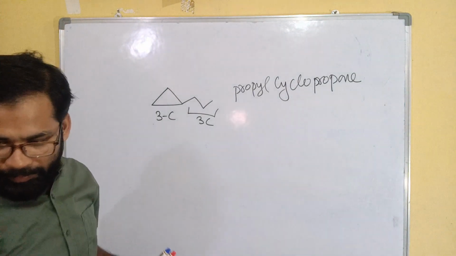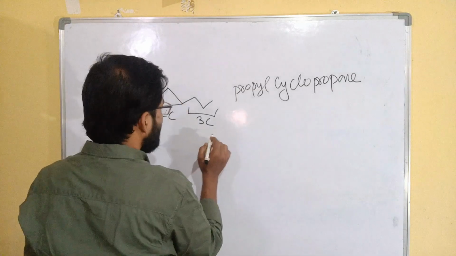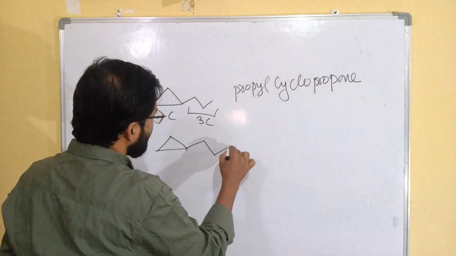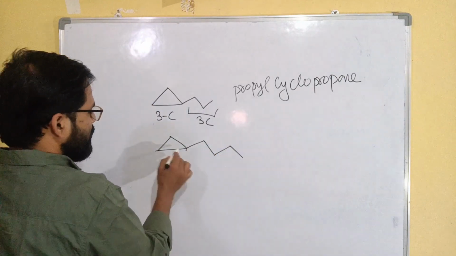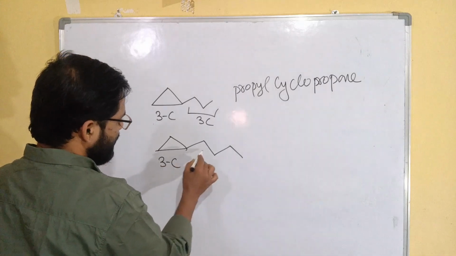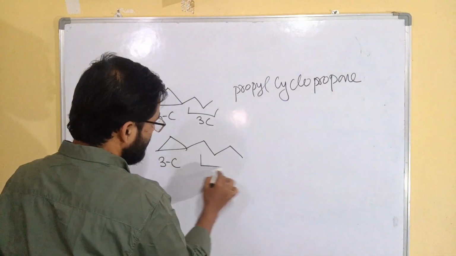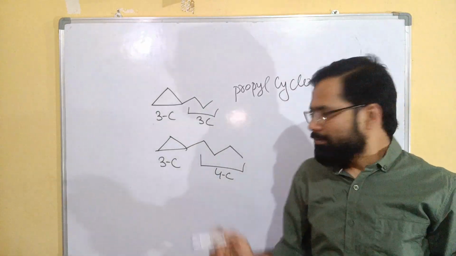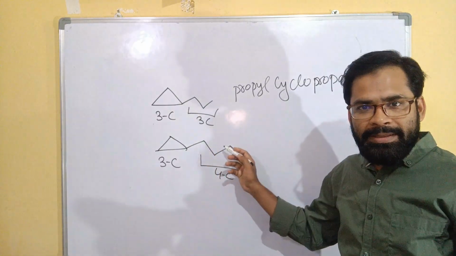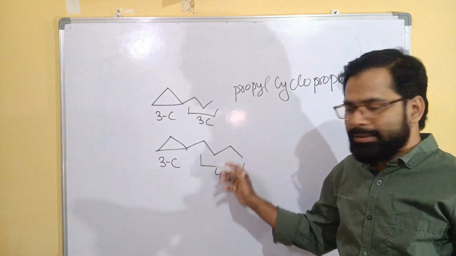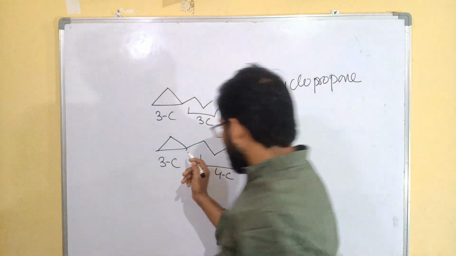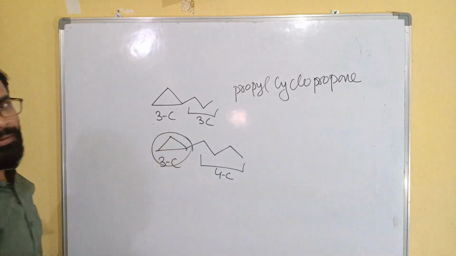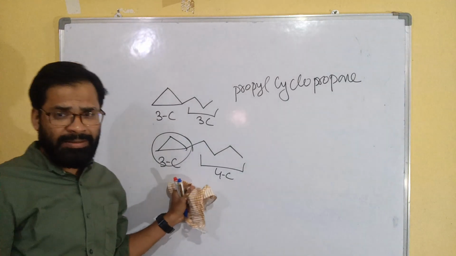If you have more than this, let's say this example, like this. So here 3 carbon, but here 1, 2, 3, 4 carbon. So definitely this portion will be the principal chain. Now that cyclopropyl acts as a substituent or branch here.